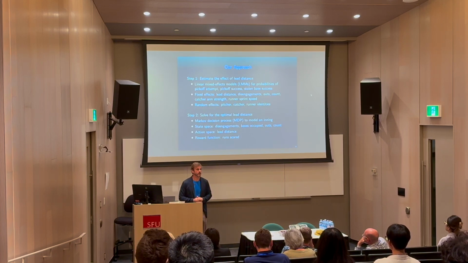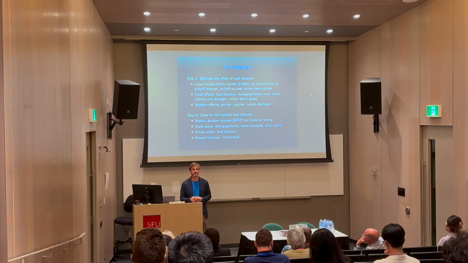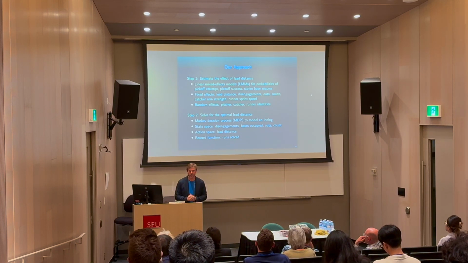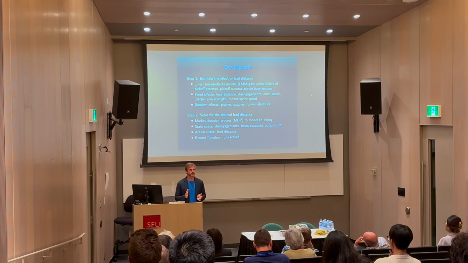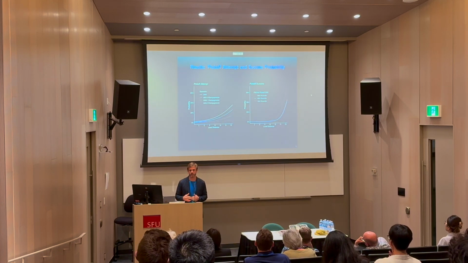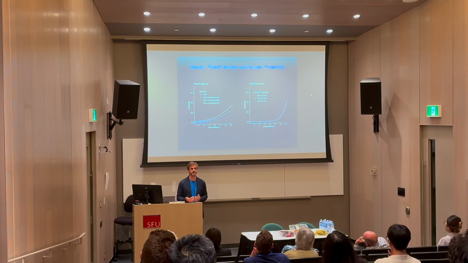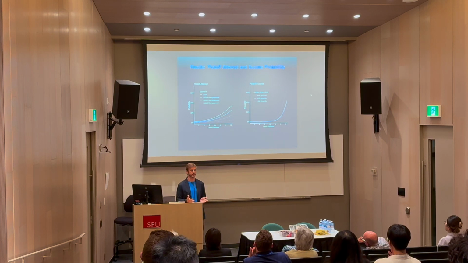And our reward function is, when we transition between states, the number of runs that are scored on those transitions. So to show you what the results look like for step 1, here we've got on the left pickoff attempt probability and pickoff success probability as a function of lead distance. Unsurprisingly, both of these things are increasing as lead distance increases.